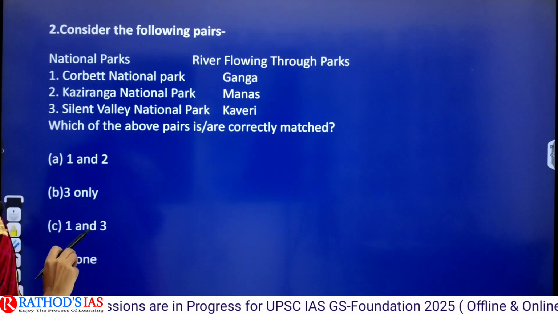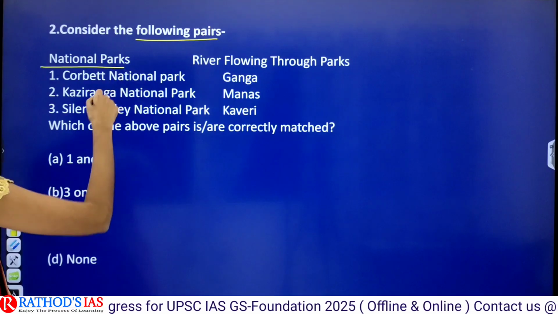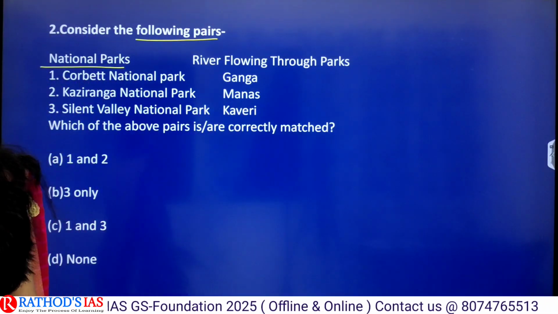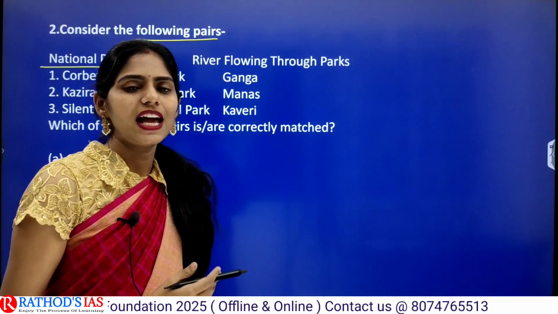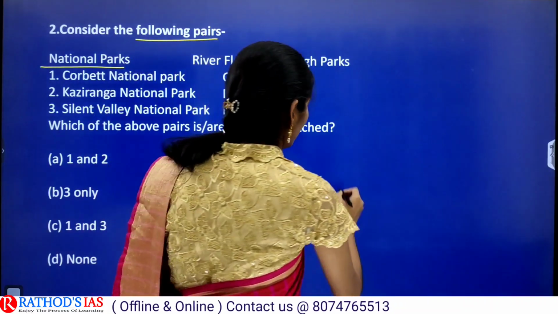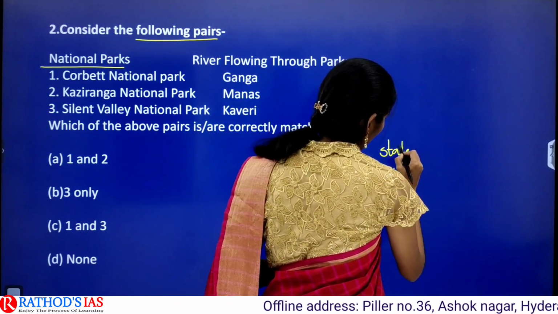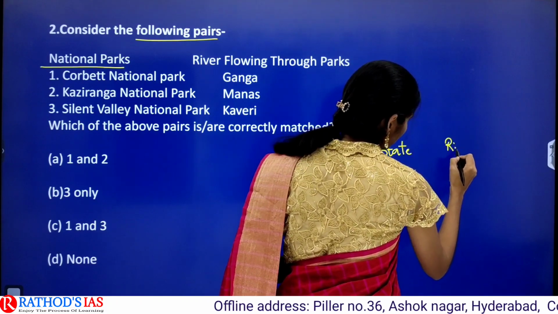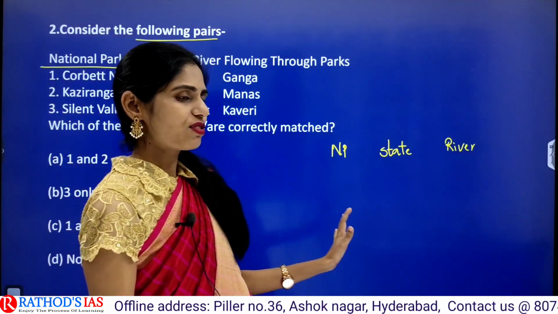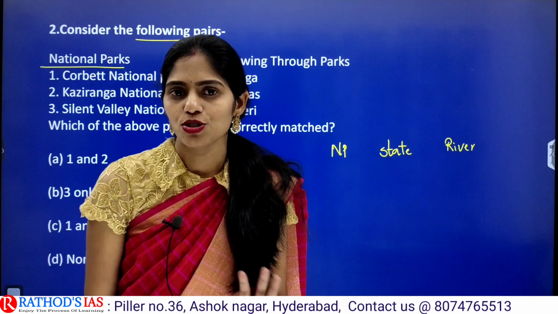And next question is, consider the following pairs. So first one is national park on one side and next one is river flowing through parks. So one more idea, like how you have to prepare national parks, biosphere reserves in news. You have to see the national park and in which state it is located and even nearby rivers or important geographical locations. So in this way you have to prepare national parks, biosphere reserves or wildlife sanctuaries.